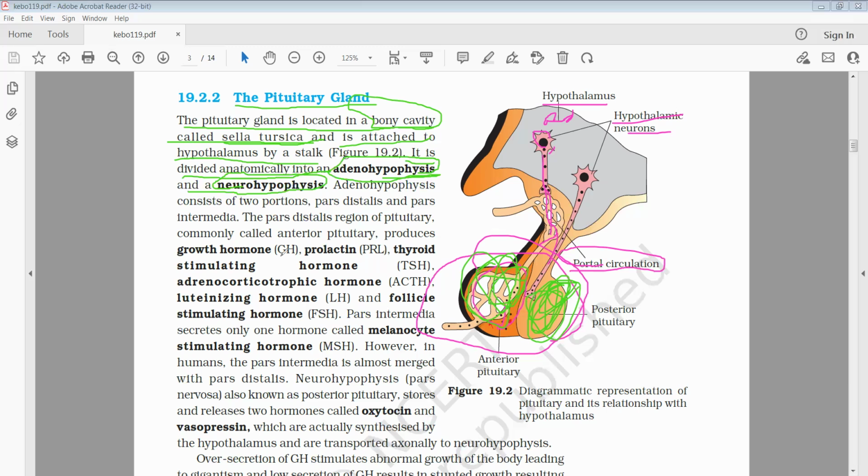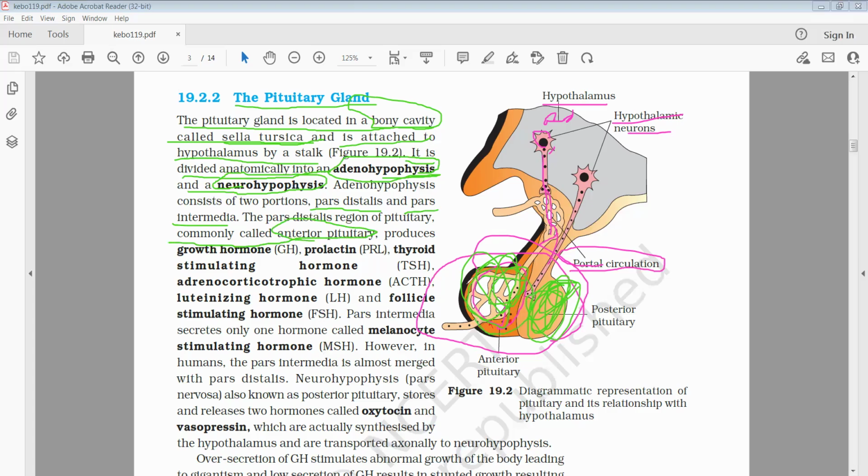The adenohypophysis consists of two portions, that is pars distalis and pars intermedia. The pars distalis region of the pituitary is commonly called the anterior pituitary.